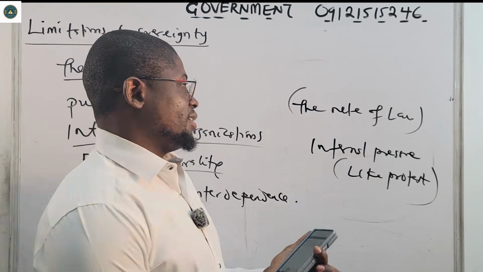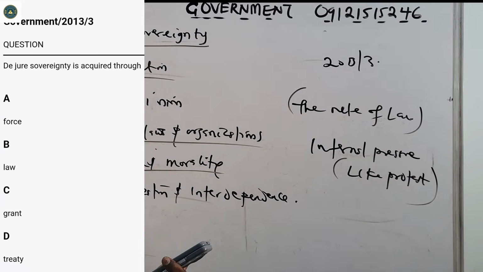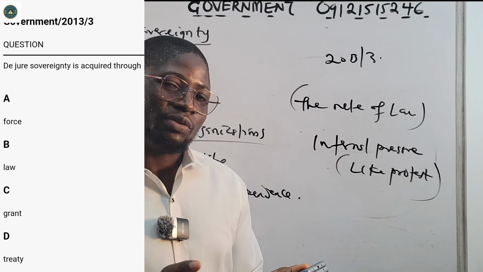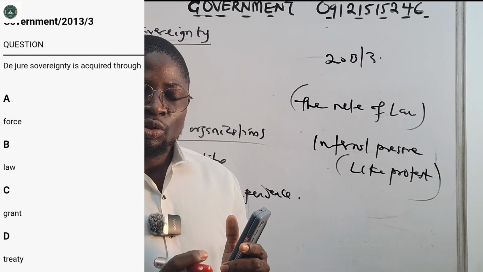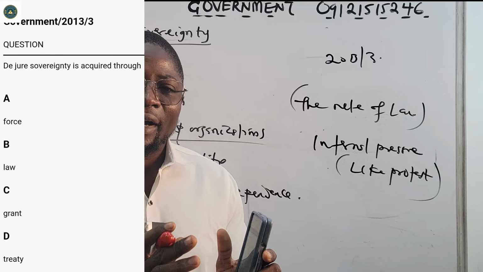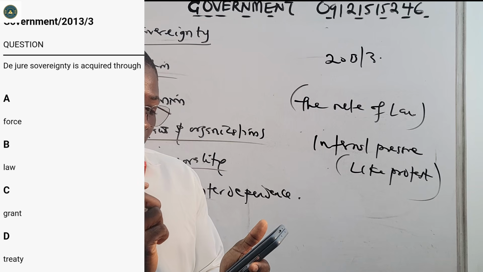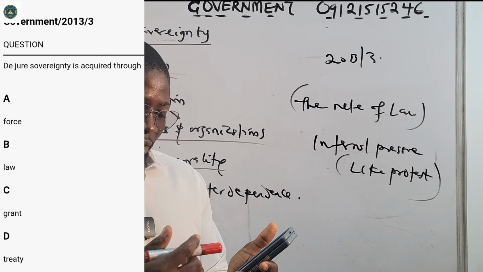Now, 2013, number 3, that we were looking at before. It says that de jure sovereignty is acquired through, we say de facto is force, de jure is legitimacy. So A say force, B say law, C say grant, D say treaty. The answer there will be law, because in de jure it is acquired through legitimacy, through constitution backed by law. It's a proper way of acquiring legitimacy, or sovereignty. So the correct answer will be law. It cannot be force, force is de facto. It cannot be grant. It's not treaty either.